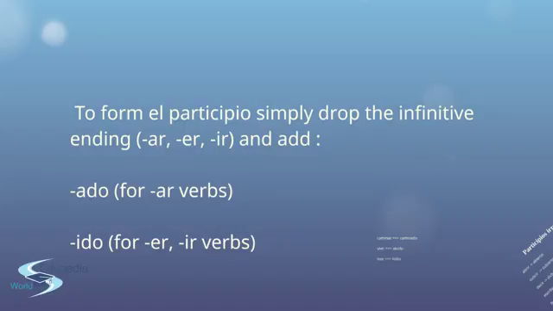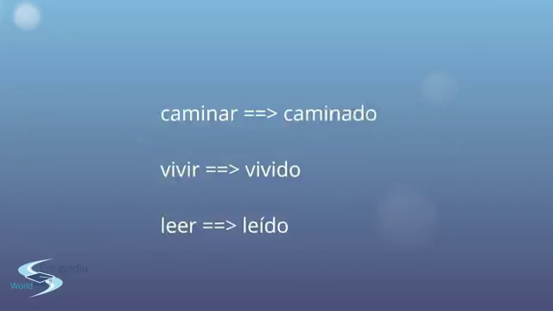And to form el participio, simply drop the infinitive ending, ir, ar, okay? And add ado for ar verbs and ido for ir verbs, okay?